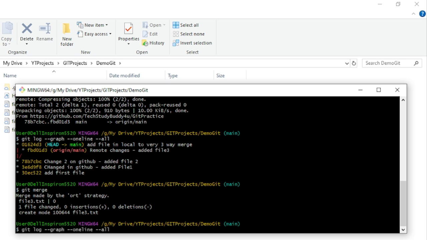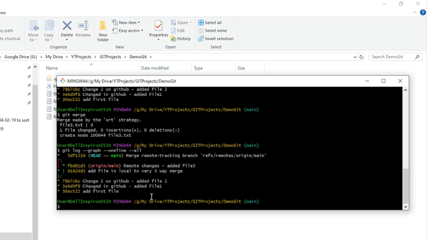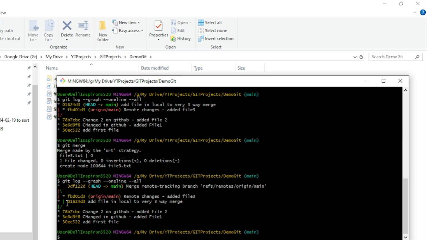Now let's check our logs. Ooh, the two branches that were split at the previous point. Let me expand this. If you see, there was a split at this point, and we have an extra commit and it has merged, right? Basically a three-way merge has happened, correct?